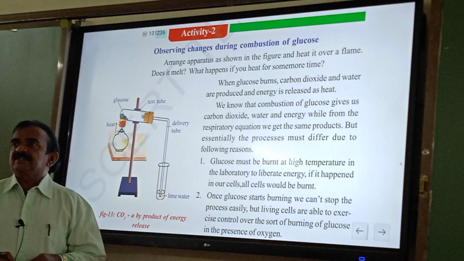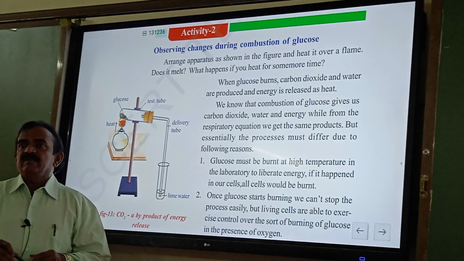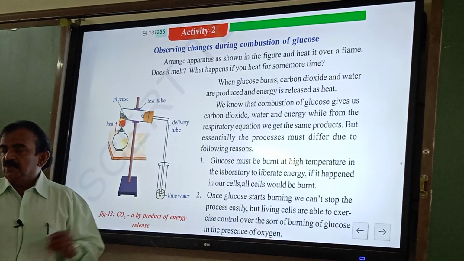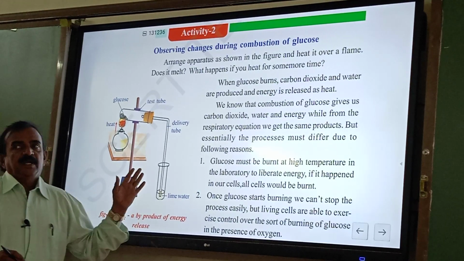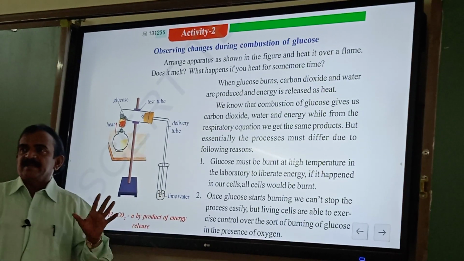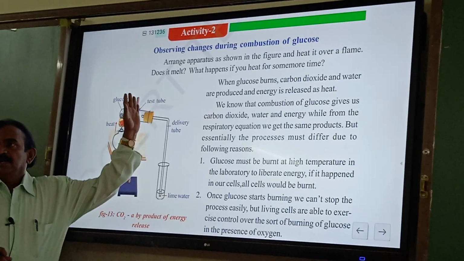Textbook, page number 38. But in the new textbook, that is page 42. 42 in the new textbook and 38 in the old textbook. So this is the old textbook, but the math is the same. Here you see the heading: